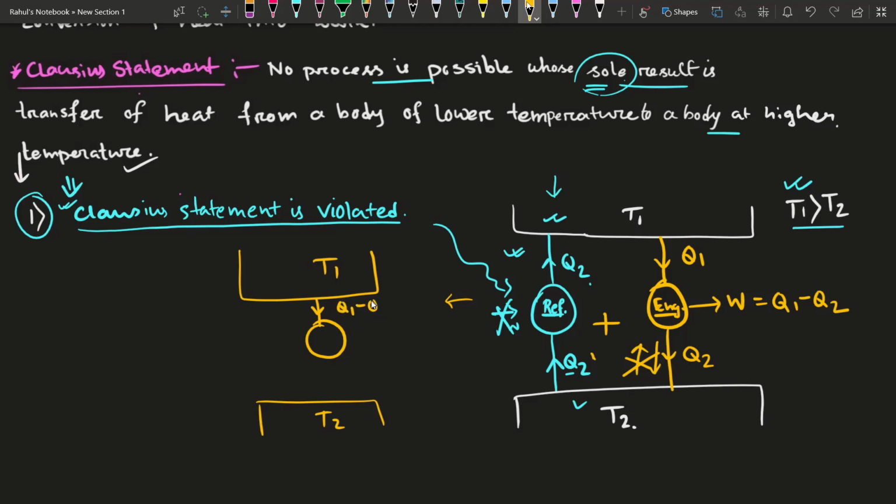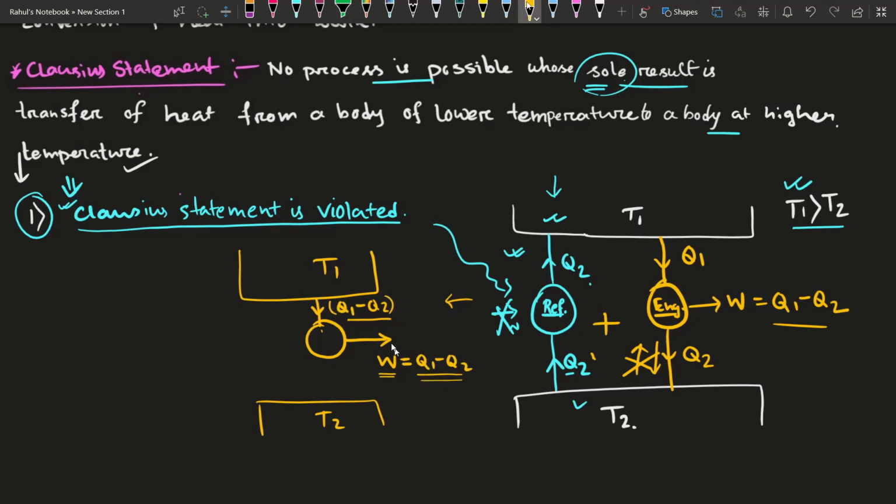Q1 minus Q2 heat is extracting from the higher temperature reservoir, right? And this will do work W, which will be equal to Q1 minus Q2, right? So this heat engine is doing work. This heat engine is taking Q1 minus Q2 amount of heat from the higher temperature reservoir, and it is converting the total amount of heat into the work.